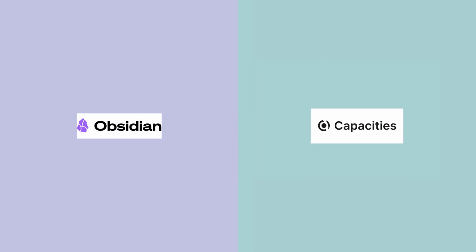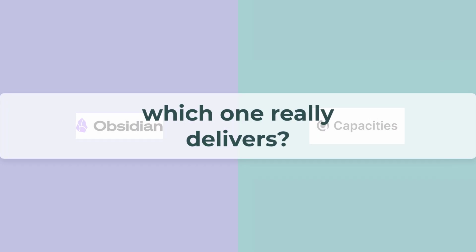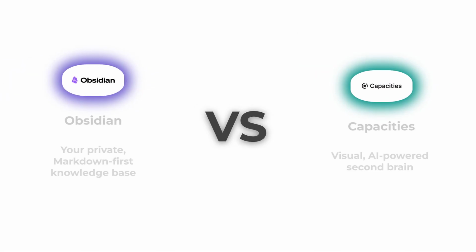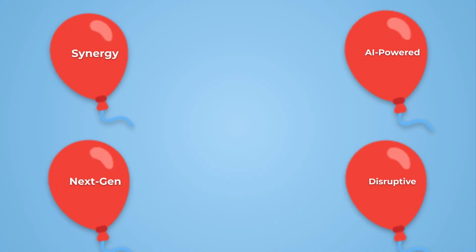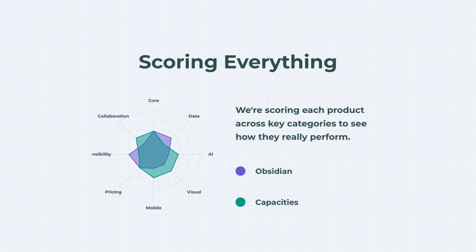Obsidian versus Capacities, two wildly different ways to build your digital brain in 2025, but which one really delivers? On the left, Obsidian, your private, markdown-first knowledge base. And on the right, Capacities, a visual, AI-powered second brain. Let's skip the buzzwords and get to the real stuff. Each category earns points, and at the end you'll see exactly who comes out on top. The result might just surprise you.